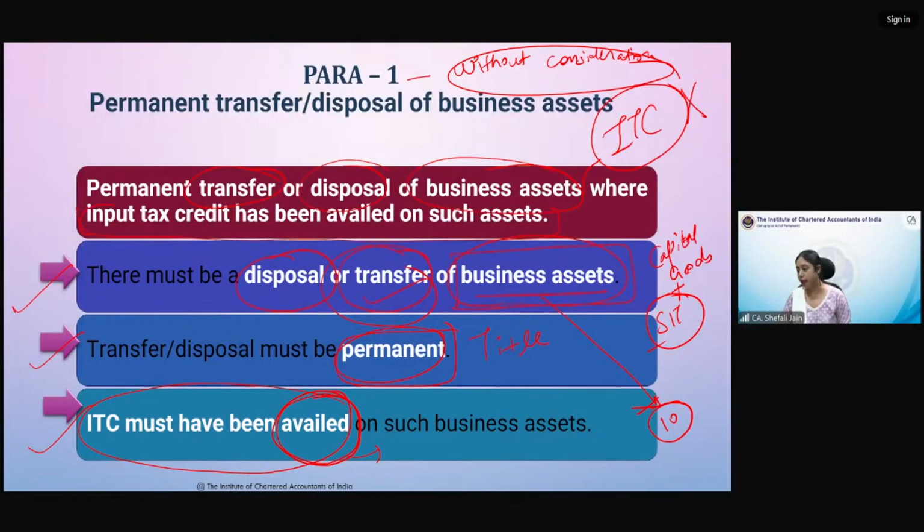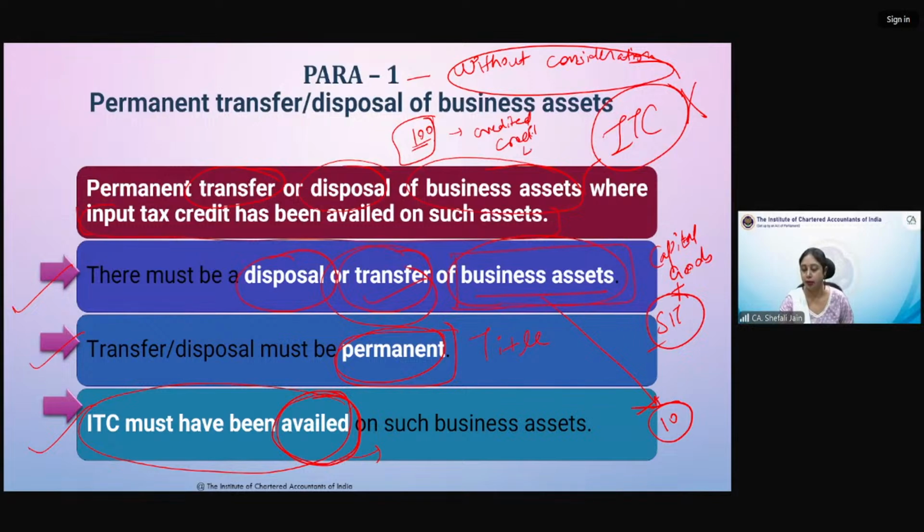ITC must be availed. What I mean here is, what is availed? Availed means that you have taken. ITC is not a thing that you take in one hand and directly pay at the time of output tax. Suppose I have made 10 purchase transactions in a month on which I have paid a tax of 100 rupees. So this 100 rupees will be credited to my credit ledger.